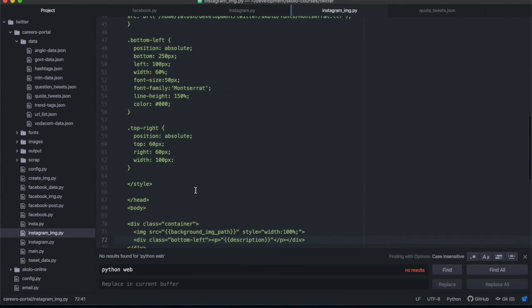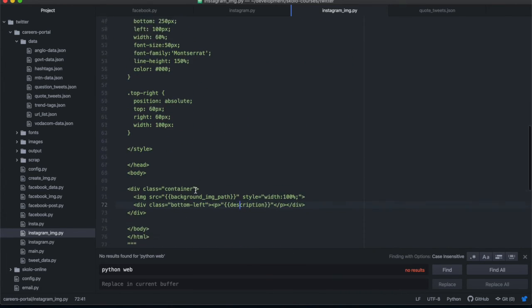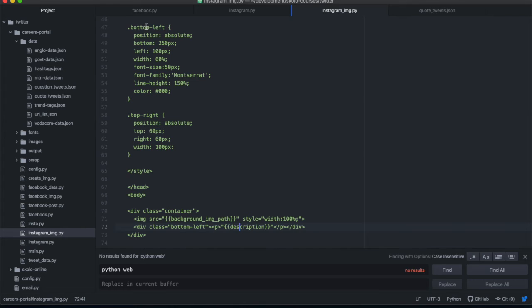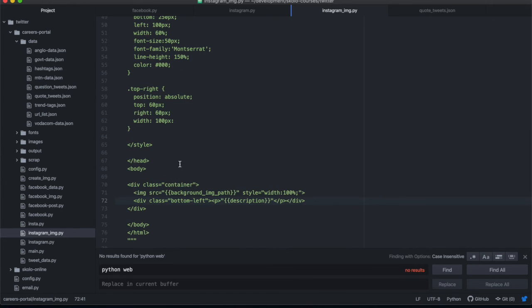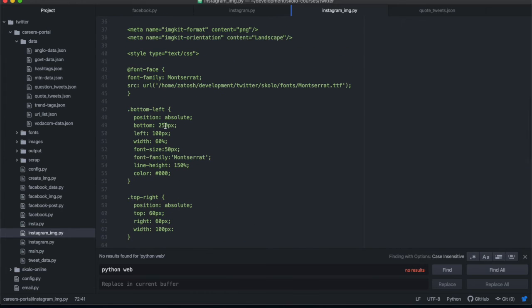We basically have two types of classes over here. We have the bottom left, and the top right we're not using. We used this last week when we were putting in the logo on the fly, but we got rid of that. We're not putting the logo on the fly anymore, but I'm just going to leave it there in case I want to reintroduce that in the future if I'm using a different type of template. So bottom left is this bottom left over there.